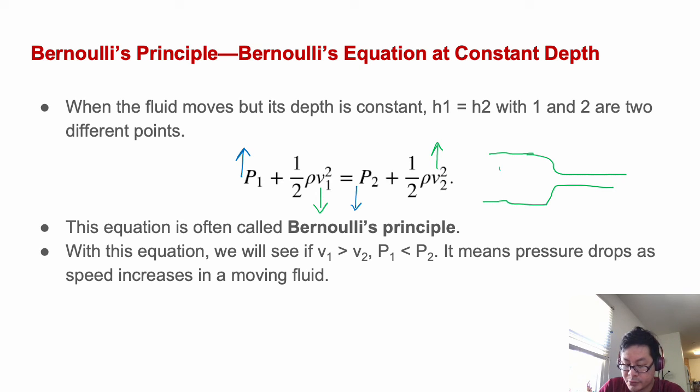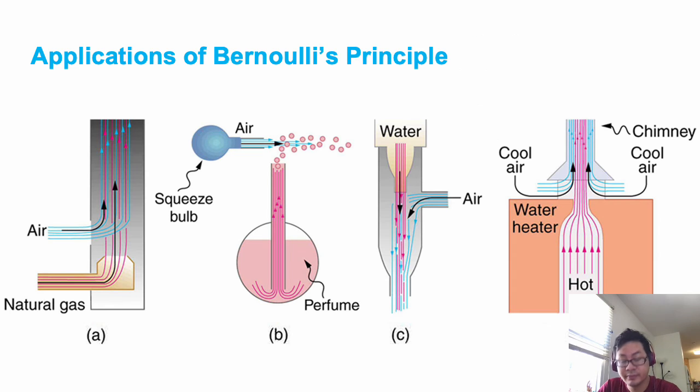If the fluid moves through a pipe with a different diameter, here is V1 and here is V2. V1 is smaller than V2, so in this case the pressure at 1 is larger than the pressure at 2. Another way to say it is that pressure drops as the speed increases in the moving fluid.